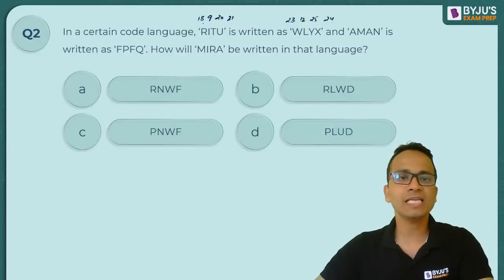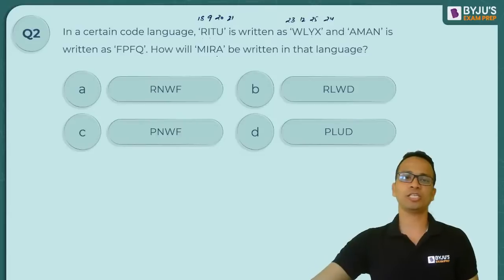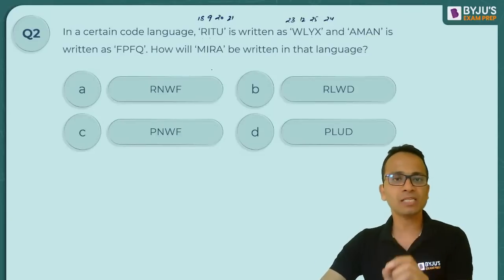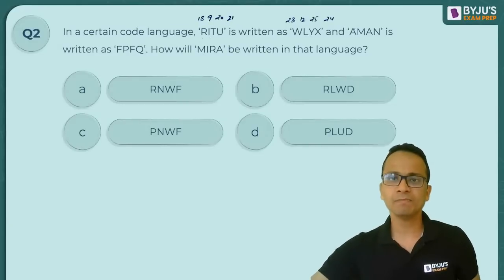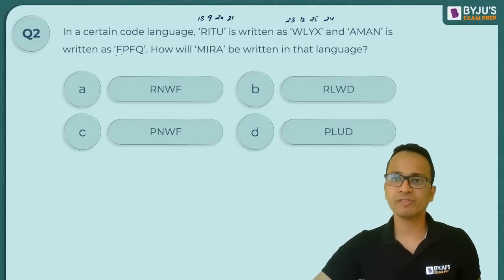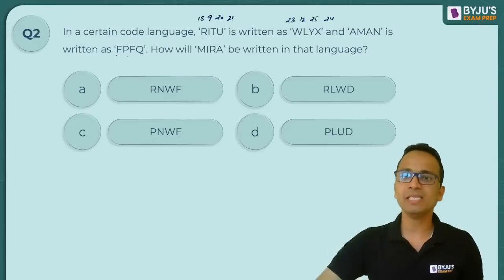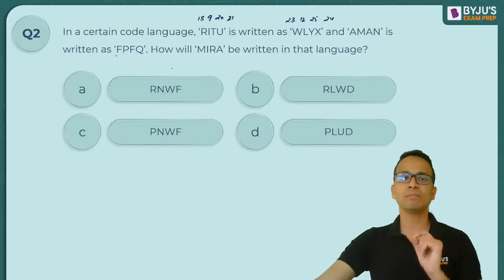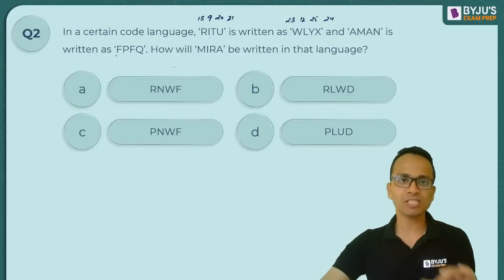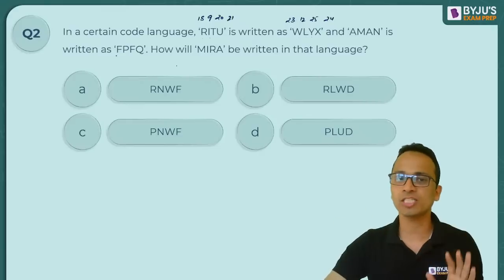So what has been done is 18 से 23 पे गए, plus 5 हुआ, कोई लॉजिक नहीं लग रहा. 9 से 12 plus 3, 20 से 25 plus 5, and then plus 3. Got the logic. So plus 5 plus 3 plus 5 plus 3 has been done. So let's check with Aman. So Aman, A plus 5 is F, M plus 3 is P, yes, A plus 5 is F, and N plus 3 is Q. Absolutely correct. So plus 5 plus 3 plus 5 plus 3 is the logic that is being used.